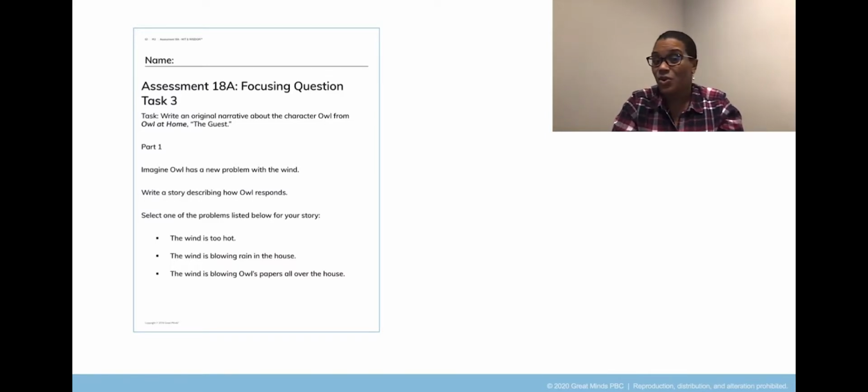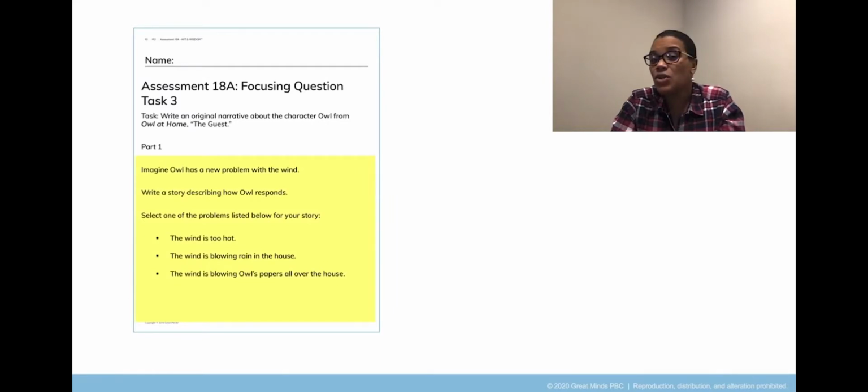All right, you are going to create a story about how Owl responds to a new problem with the wind. You're going to explain how Owl responds to the problem and include a resolution. I want you to listen carefully as I read the prompt so you can decide which problem your story will be about. Listen carefully. Write an original narrative about the character Owl from Owl at Home, the guest.